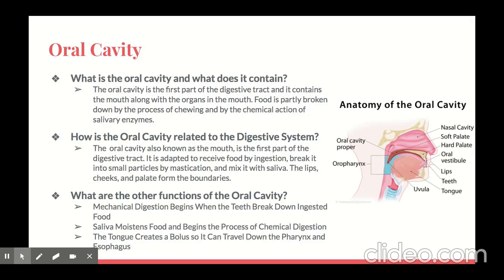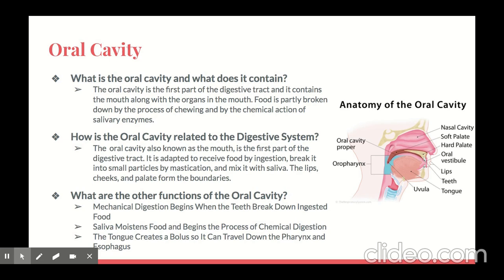First is the oral cavity. What is the oral cavity and what does it contain? The oral cavity is the first part of the digestive tract and it contains the mouth along with the other organs in the mouth. The food is partly broken down by the process of chewing and by the chemical action of salivary enzymes. How is the oral cavity related to the digestive system?